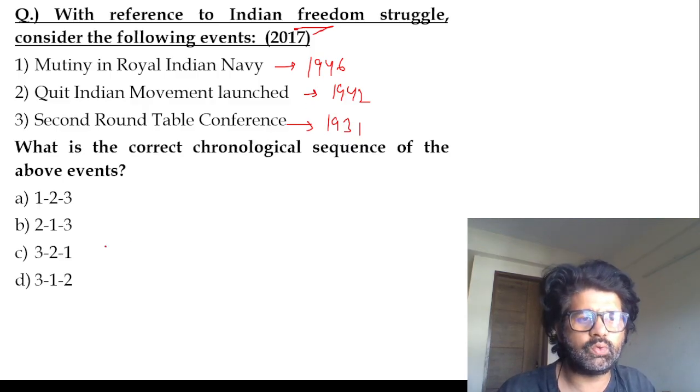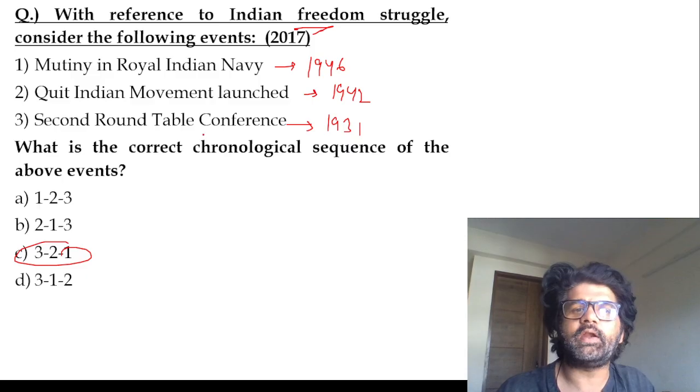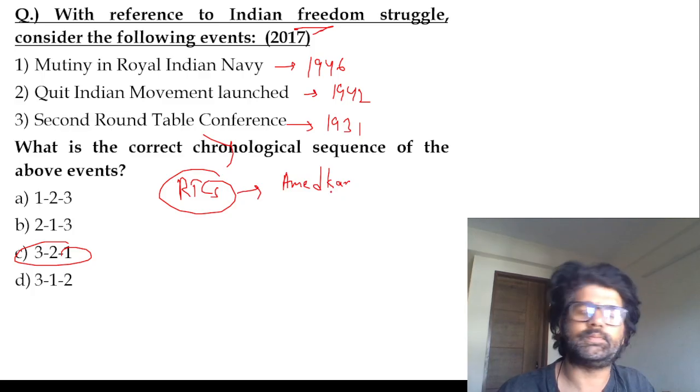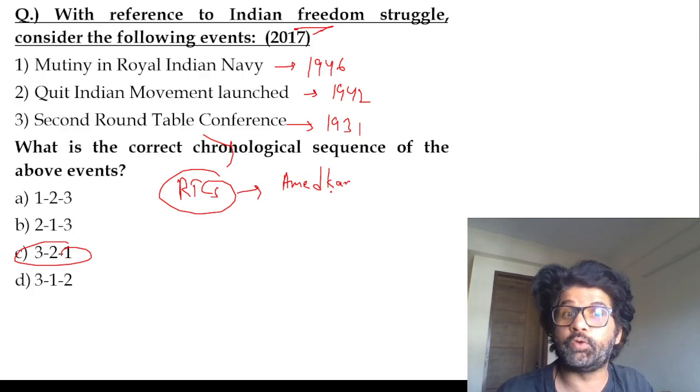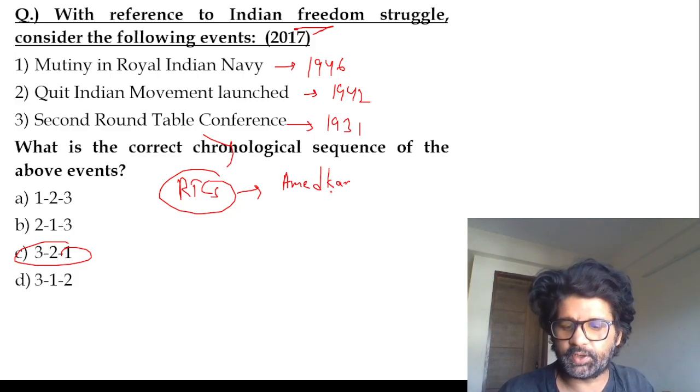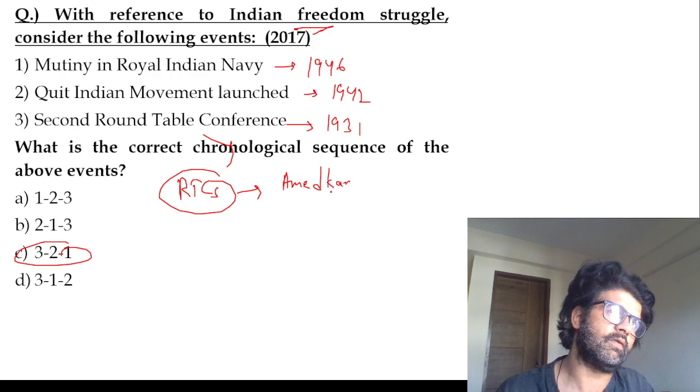So 3, 2, 1. The second round table conference: why were there first, second, third RTCs? In all three RTCs, Ambedkar sir was there. And there was another lawyer who was there. If you know it, you can post it in the comment section. And he talked about separate electorates for Harijans, untouchables, in the first round table conference and all.